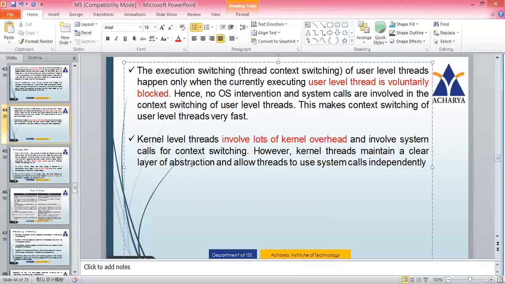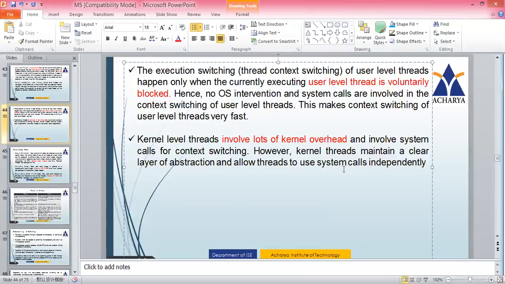Kernel level threads involve a lot of kernel overhead, as you know that the operating system is involved in that. However, kernel threads maintain a clear layer of abstraction and allow threads to use system calls independently.